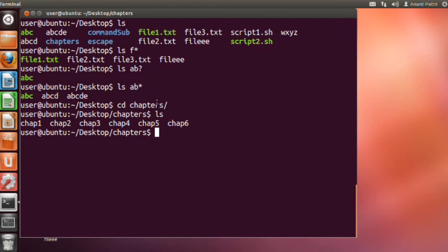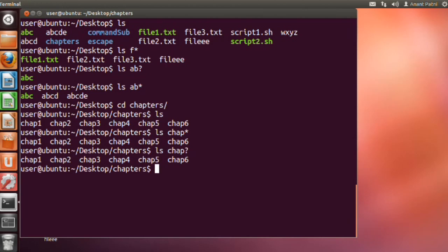That's not possible with a question mark or an asterisk character, as chap* will give all the chapters and chap? will give the same result. So I can use the character class here. So the command will become ls space chap and [12] in square brackets. You can see that I got the result as chap1 and chap2 in the output.